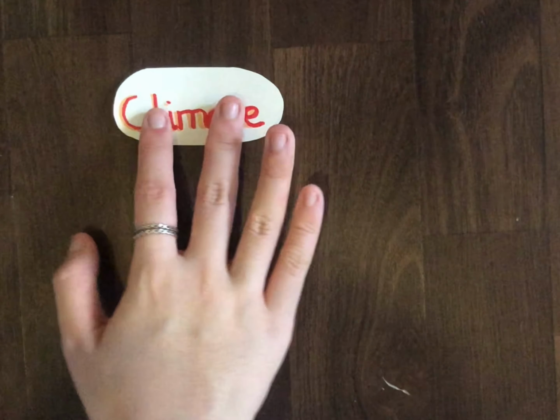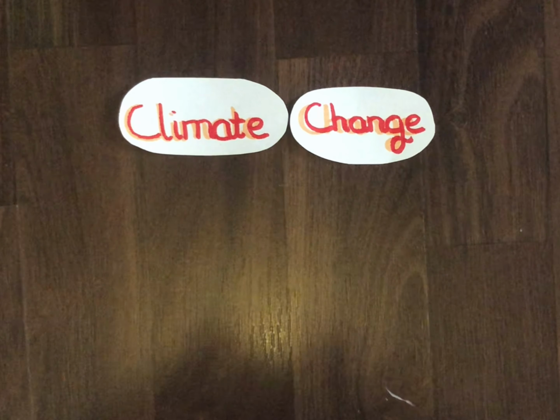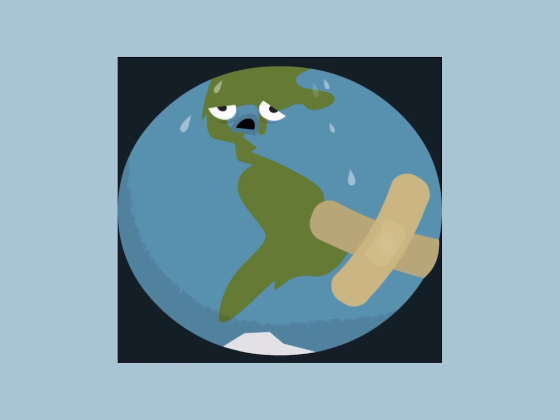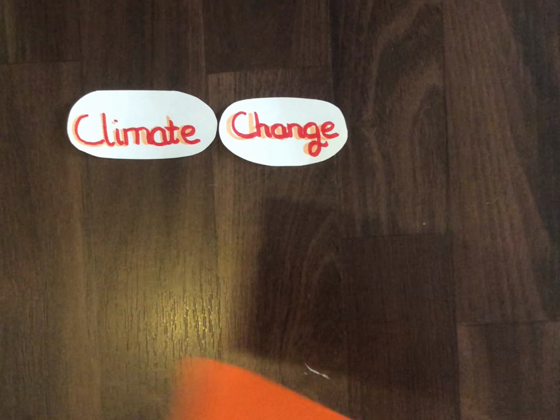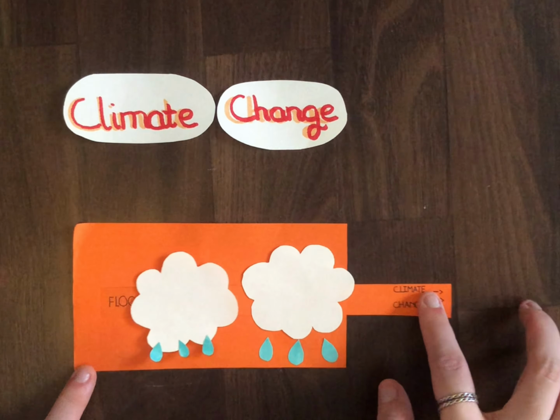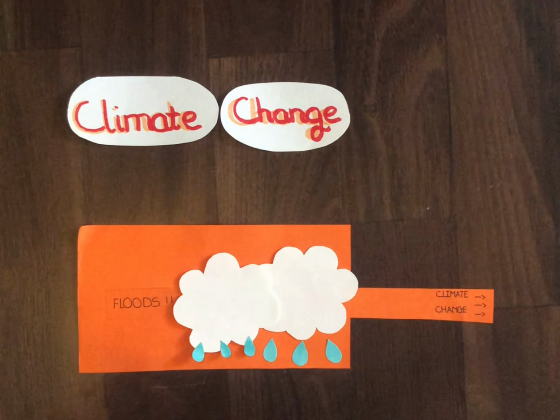If we put the two together, we'll have the definition that climate change is a negatively continuing switching of climate patterns. It is mainly used to point out the rising temperature caused by numerous reasons. This demonstrates that clouds might gather over a concentrated area due to irregular weathering, resulting in floods.